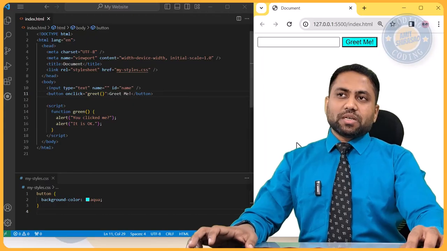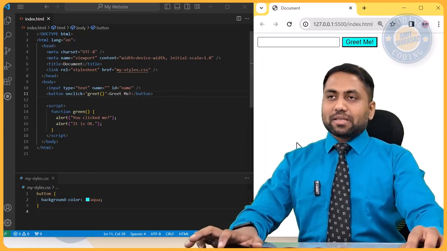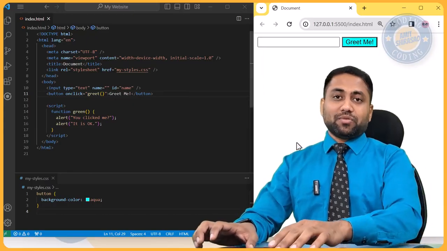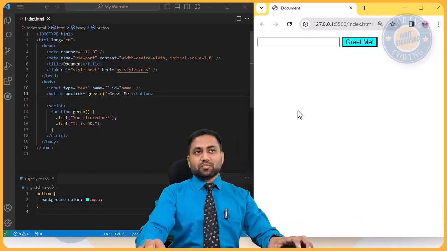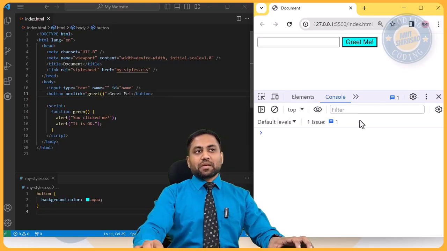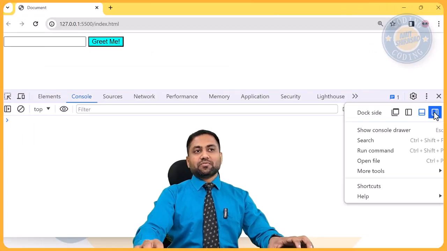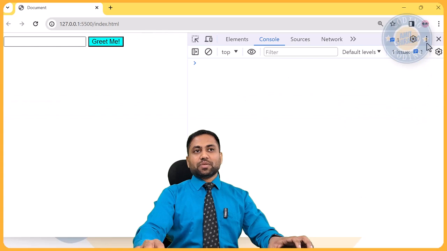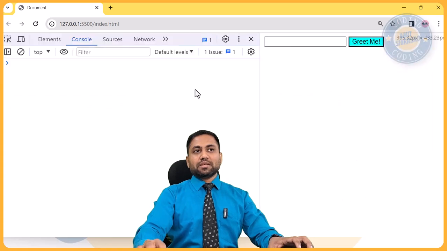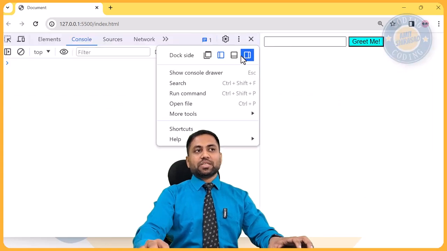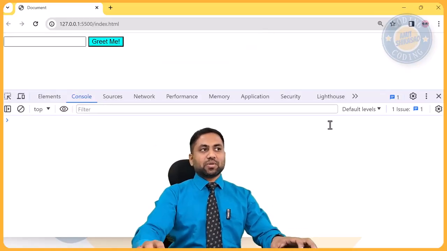Now if I want to debug it, to see what is going wrong, I'll always click on F12. Let the focus be on this Chrome, and just press F12. So it opens the developer console. If your console doesn't open like this, it might be opening in some other fashion, so you can always change that based on this button. You can dock it either at the bottom or on the sides.